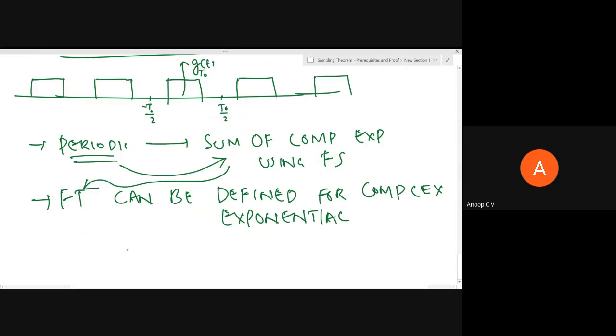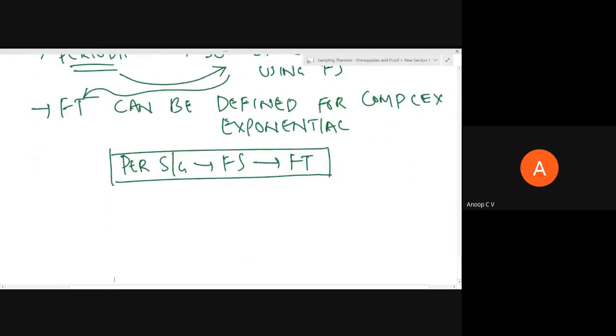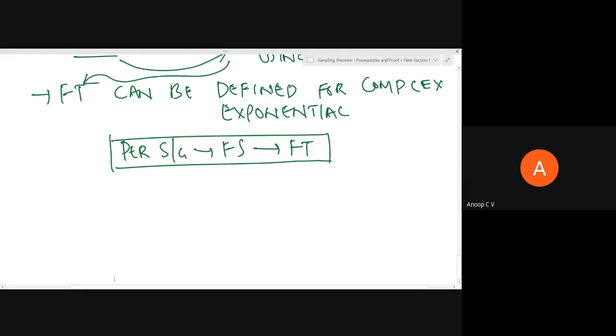So that is the idea: periodic signal, first we take the Fourier series, then we take its Fourier transform. This proves that we can represent a periodic signal in terms of Fourier transform.